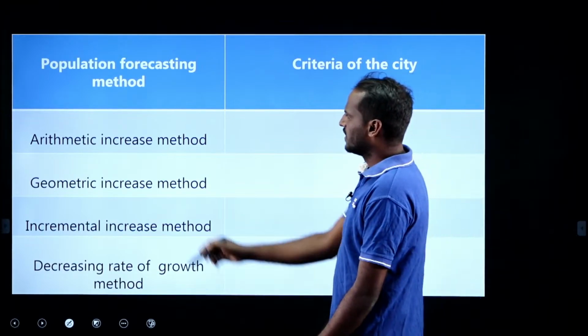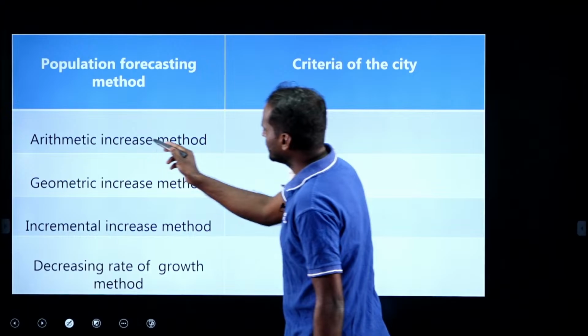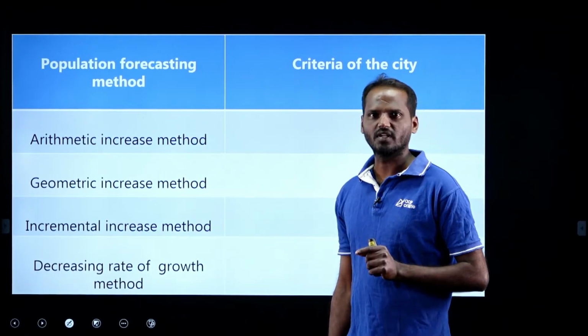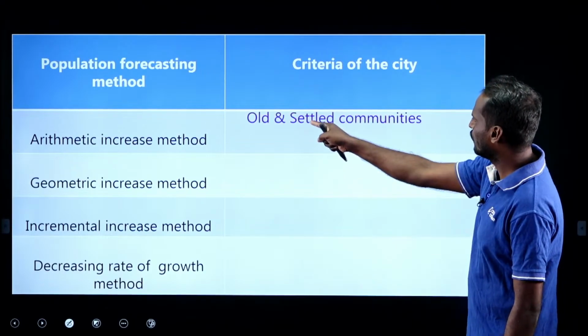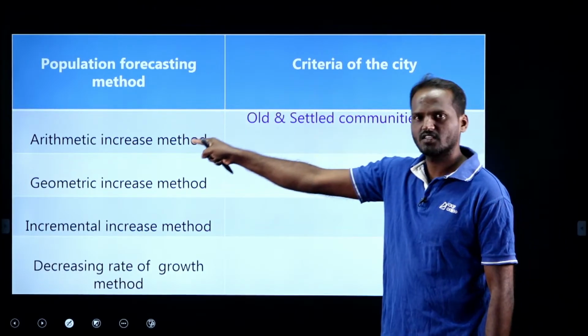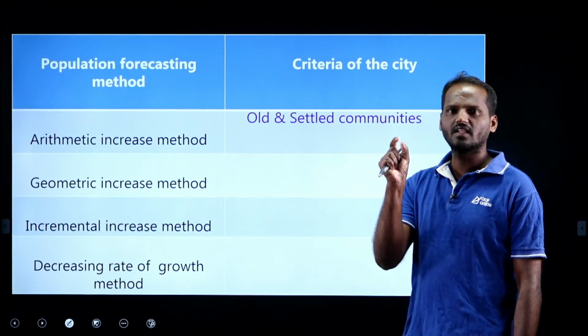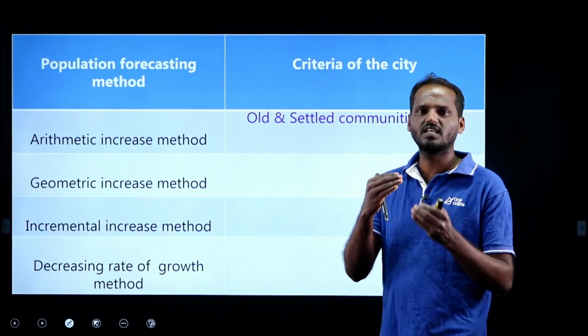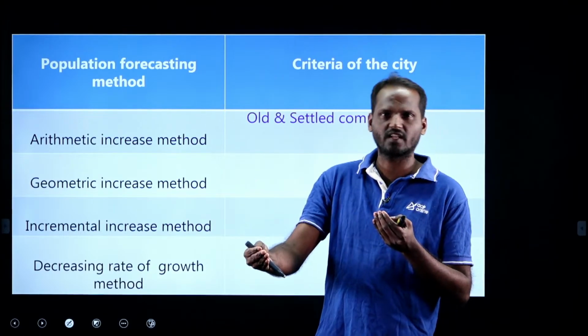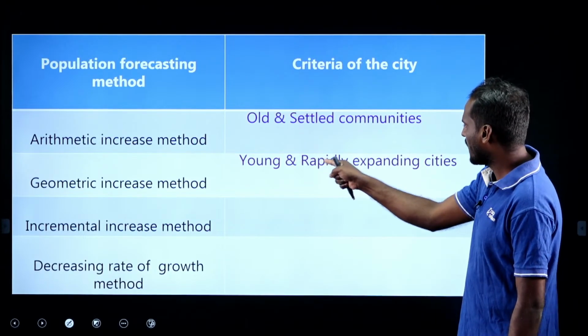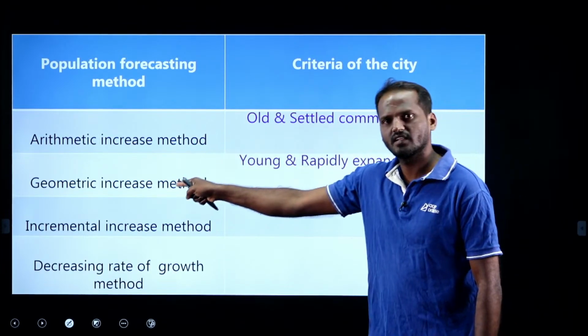Just look at this: the arithmetic increase method is used when the city is old or a settled community, right? When the city is old and settled, we go for the arithmetic increase method. If it is the geometric increase method, it is for young and rapidly expanding cities, when the city has a scope of further expansion. Young and rapidly expanding cities, geometric increase method.